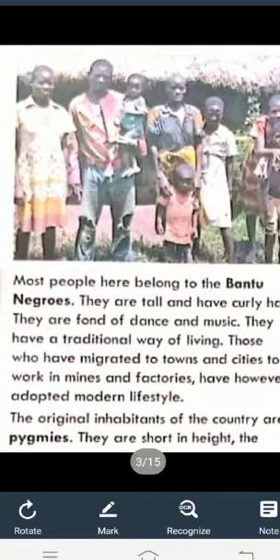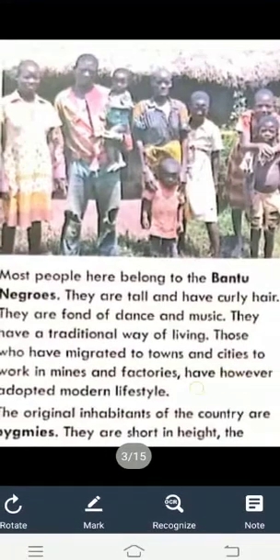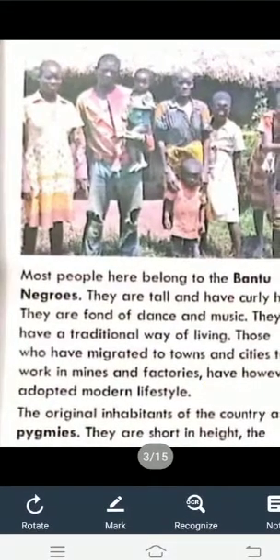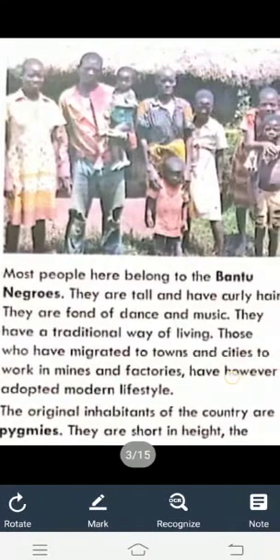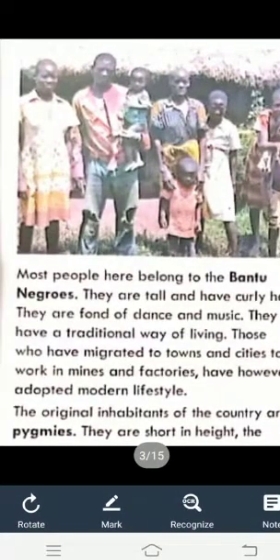The original inhabitants of the country are pygmies. Pygmies are living here in the Democratic Republic of Congo, and they are short in height. I am not talking about the Bantu Negroes now.